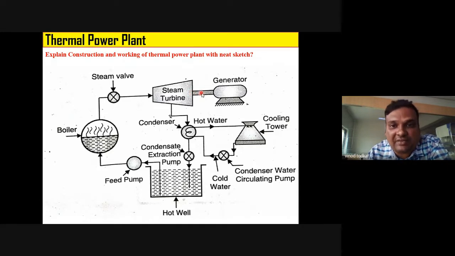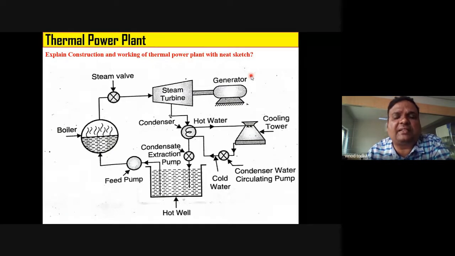Now see, this is turbine shaft. This turbine shaft is connected to generator. What is the function of generator? Can anyone tell me? You have studied this in 12th standard. Generator, Lenz's law, E is equal to minus d phi by dt. Just remember this statement. This generator converts mechanical energy into electrical energy.